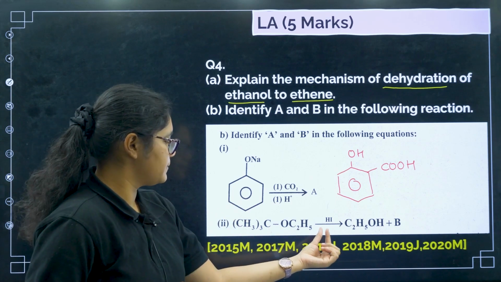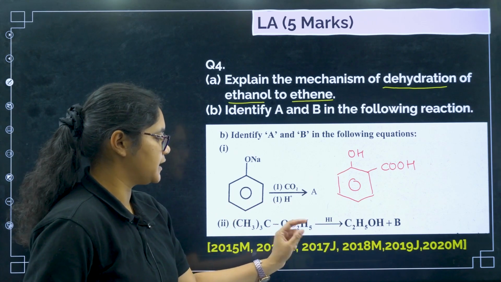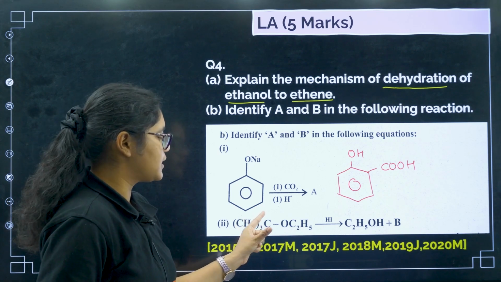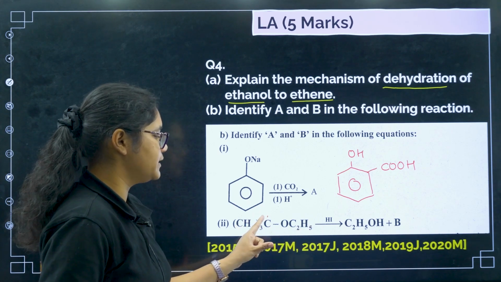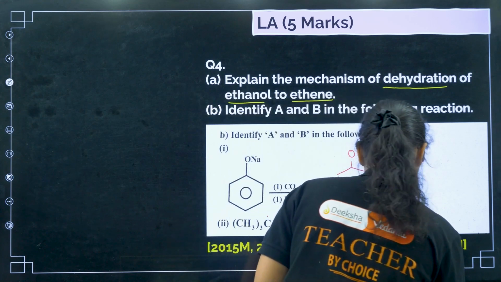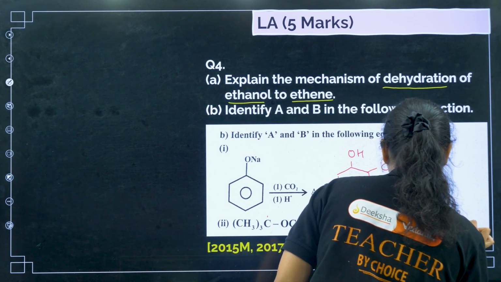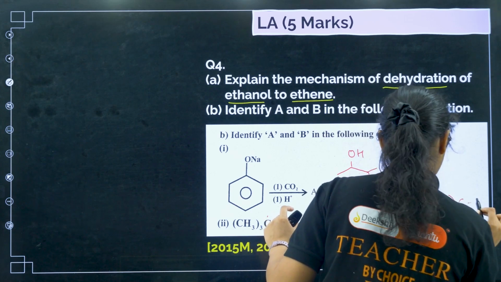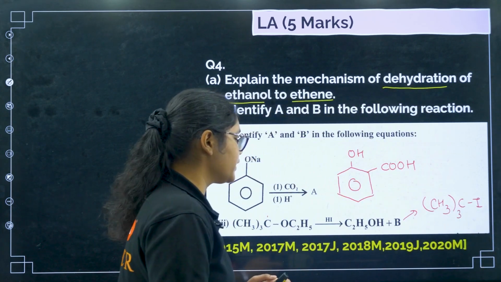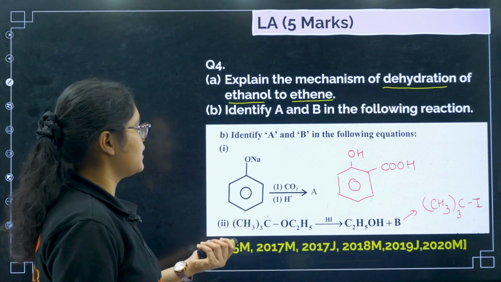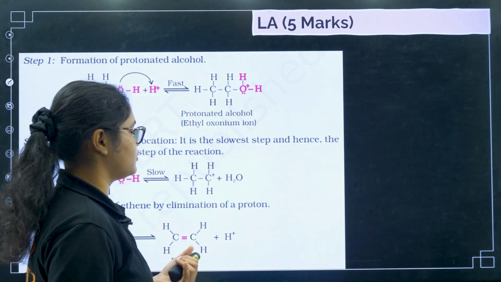Next what happens here? This one is breaking, HI is breaking. So if you can see here that this part is a tertiary group, so here carbocation will form, so I minus will attack here. So what will be this one? B will be (CH3)3C-I, okay, clear? Yes, fine.